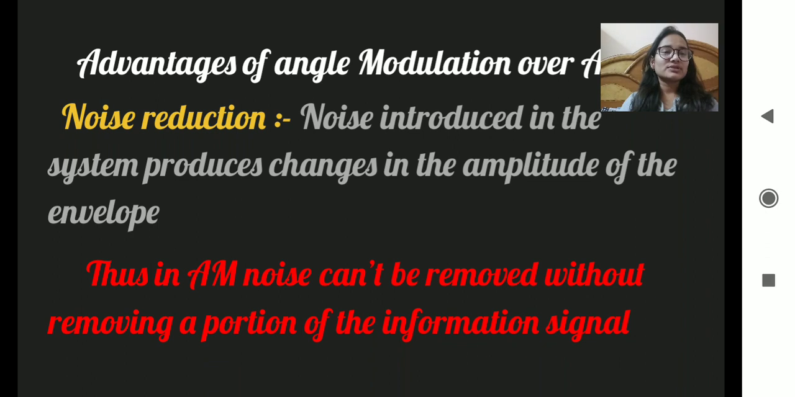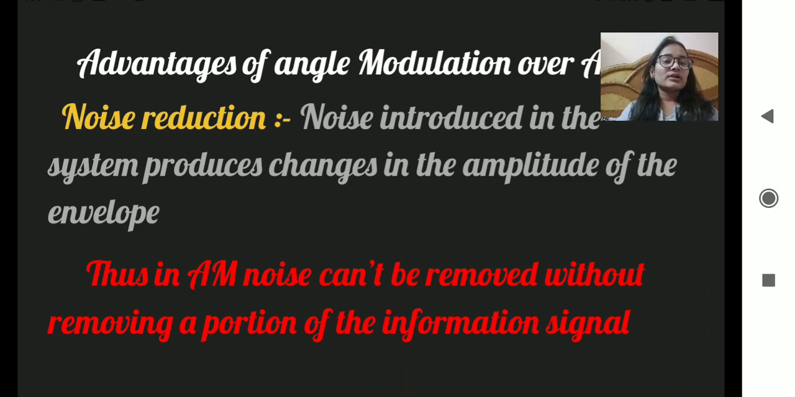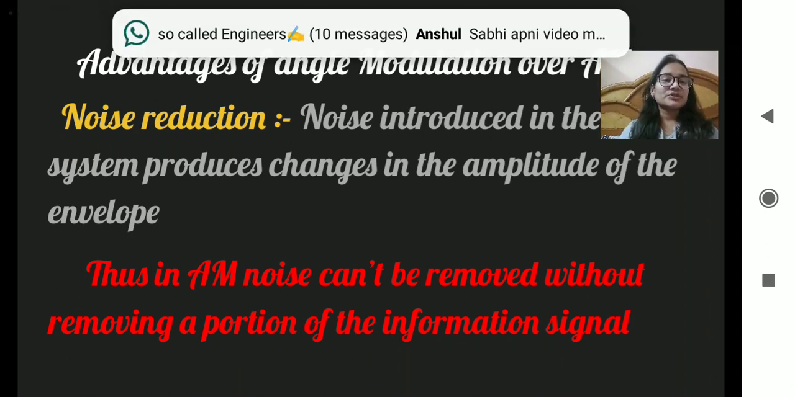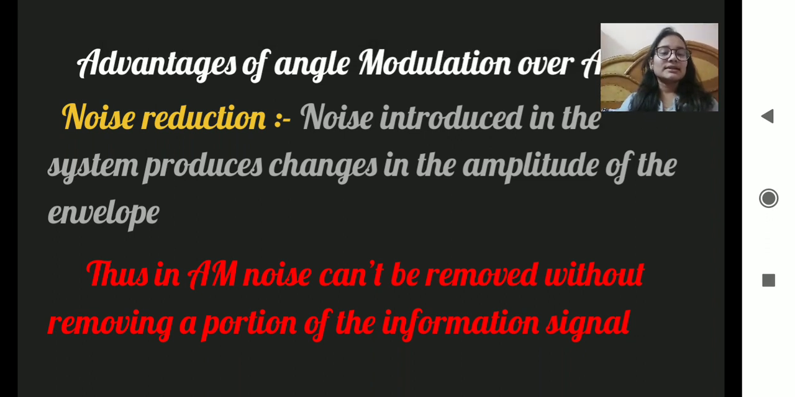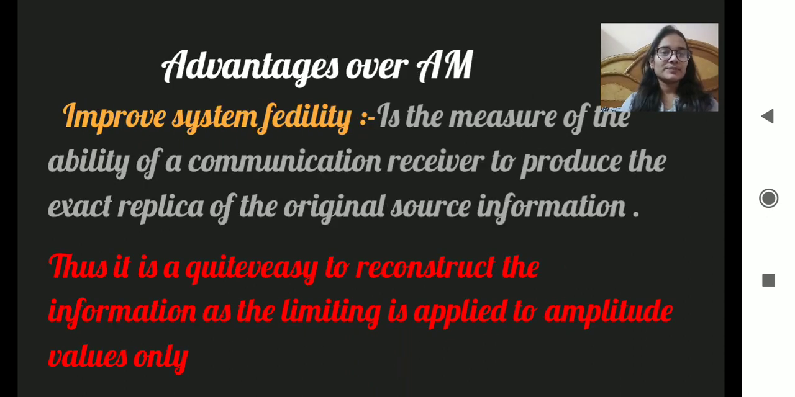The first one is noise reduction. Noise introduced in the system produces changes in the amplitude of the envelope, and thus in amplitude modulation, noise can't be removed without removing a portion of the information signal.